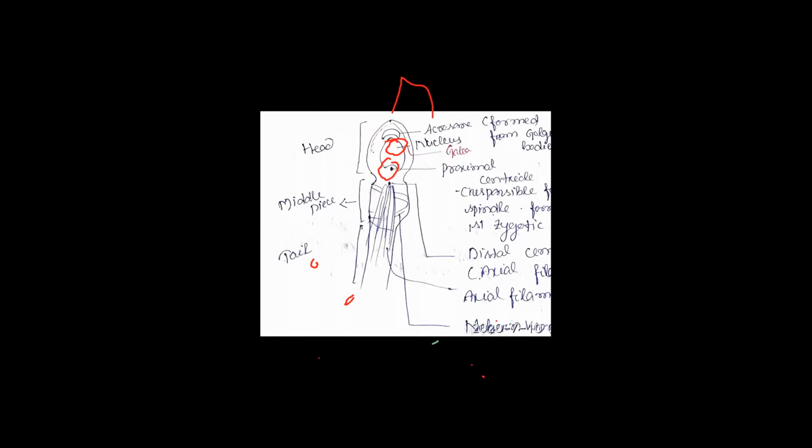So this part is called your head part, and the middle part is called the middle piece. See, these are the axial filament. Are you able to see? These are the axial filament. And see the spirally coiled structure. See, this is the spiral.